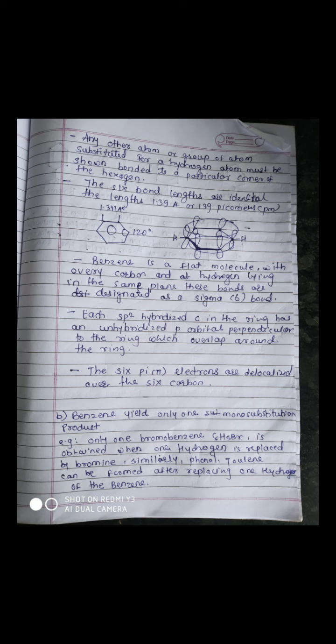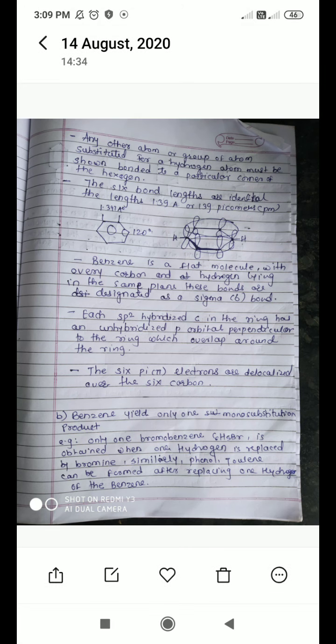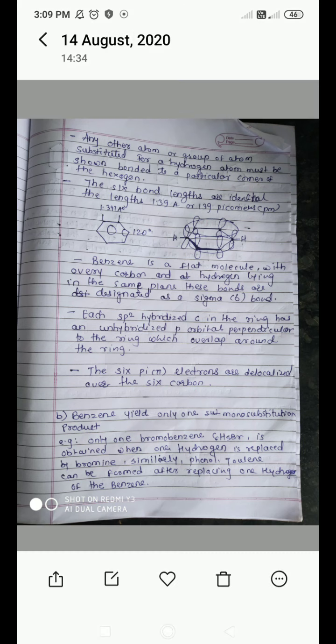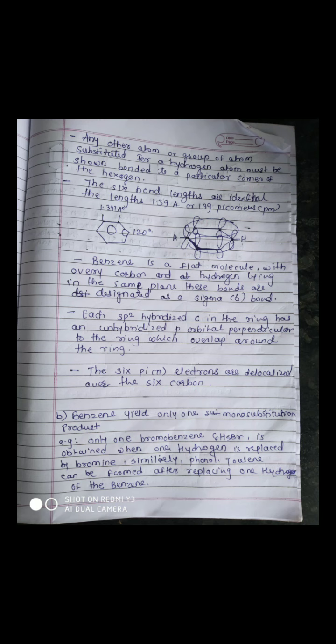The second structure is the orbital structure. We will see it in detail when we study the orbital structure. Next, benzene is a flat molecule with every carbon and hydrogen atom lying in the same plane. These bonds are designated as sigma bonds. Okay, this is about the flat molecule.